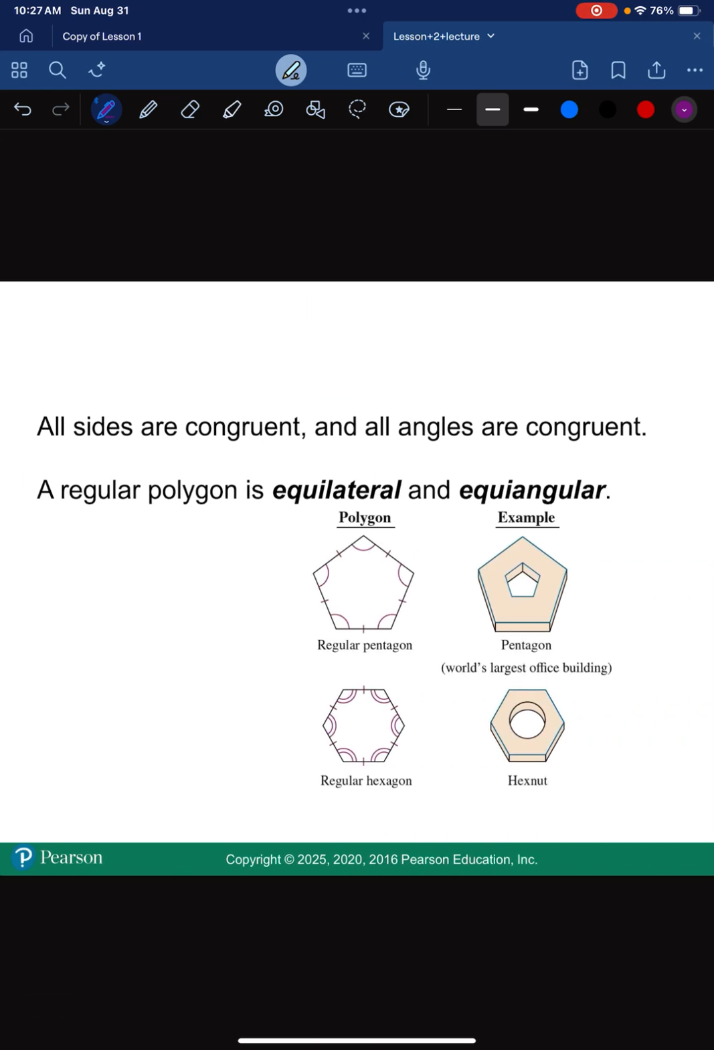Okay, so here's an example of a pentagon. It has 5 sides, and a hexagon has 6 sides. And this shows you some examples of one. If all sides and all angles are congruent or equal, they are called regular. So a regular polygon has equilateral and equiangular, which means all sides are equal and all angles are equal.